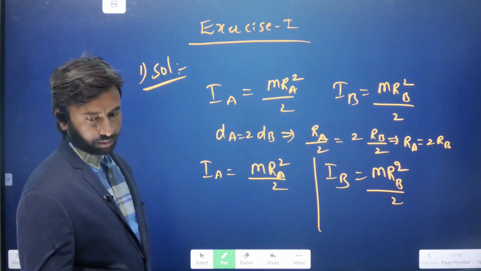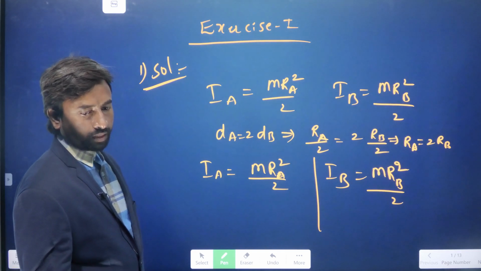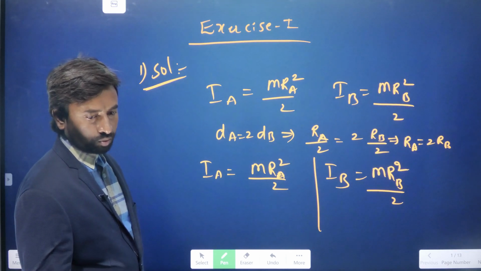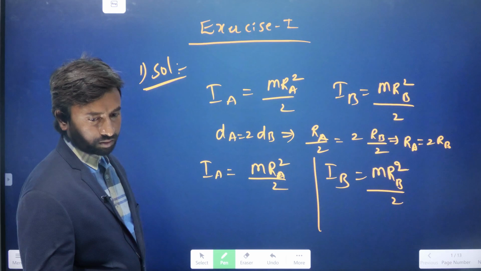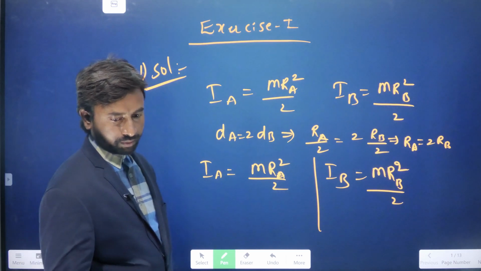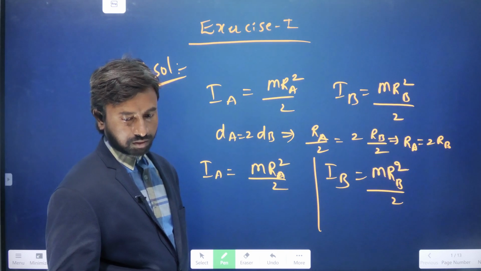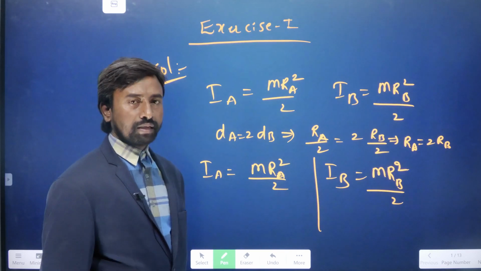So here we will take the moment of inertia of the circular disc. We have the formula list for uniform circular discs. The moment of inertia of a circular disc about its axis is MR square by 2.